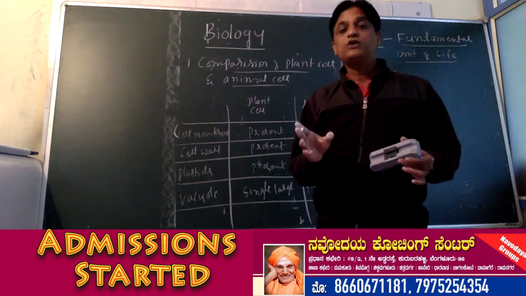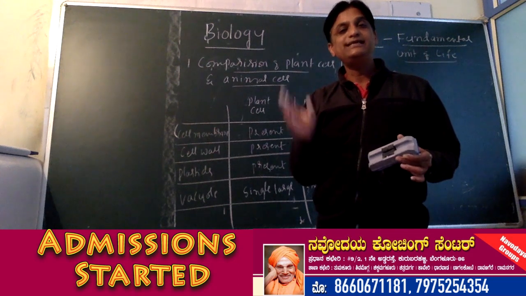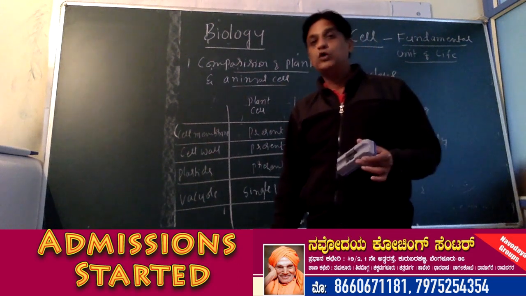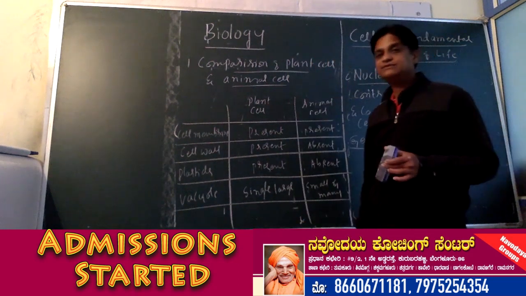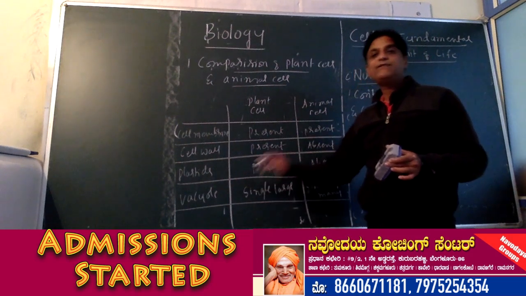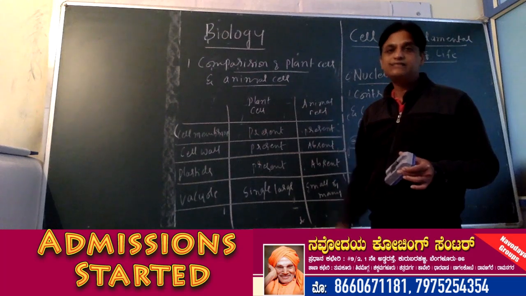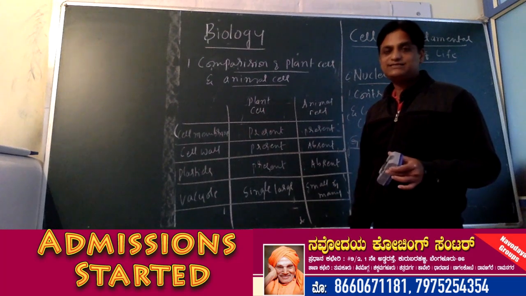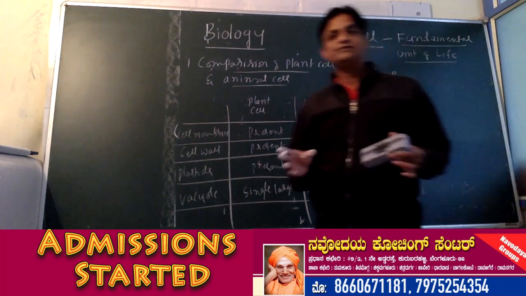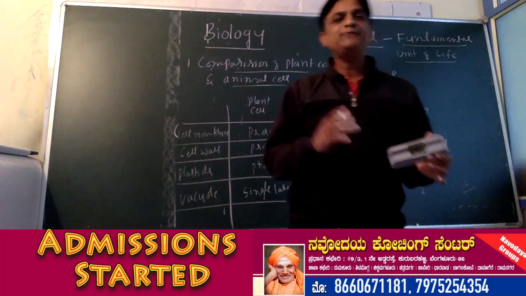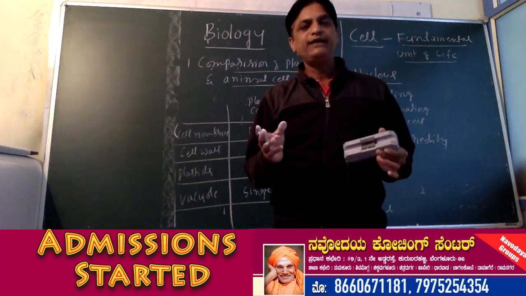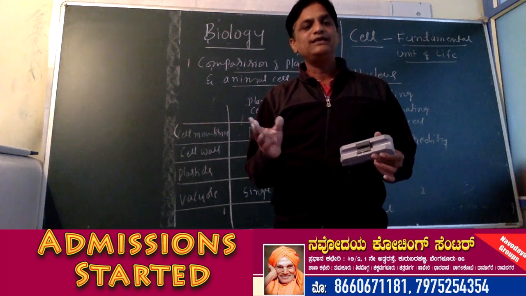So with the help of chloroplast only, plant cell is capable of preparing its own food, photosynthesis. It takes place with the help of a type of plastids found in plant cell which is called chloroplast.